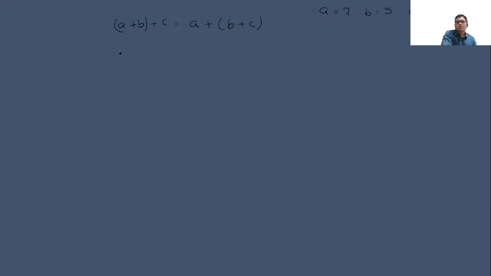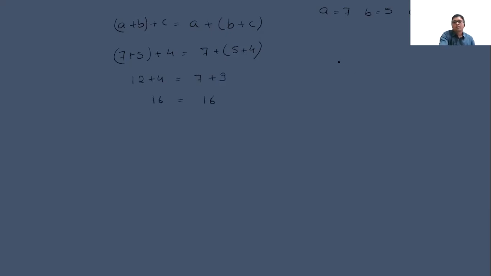By putting the values, 7 plus 5 plus 4 is equal to 7 plus 5 plus 4. As we all know the BODMAS rule, first we will solve the bracket, meaning 12 plus 4 is equal to 7 plus 9. There will be 16 is equal to 16.